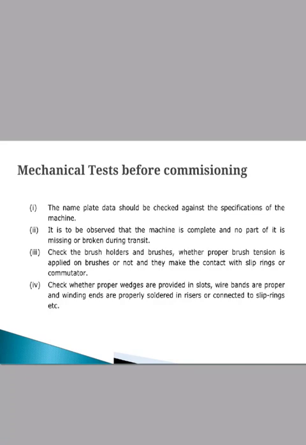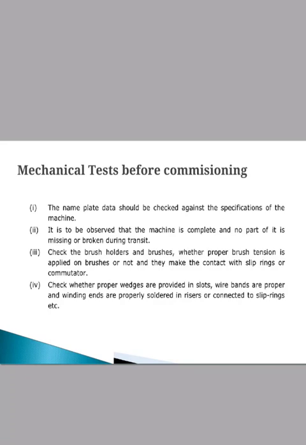Then we have to discuss the mechanical tests before commissioning. What are the tests we have to discuss? The nameplate data should be checked against the specification of the machine. Then we have to observe that the machine is complete and no parts of the machine are missing or broken during transit.